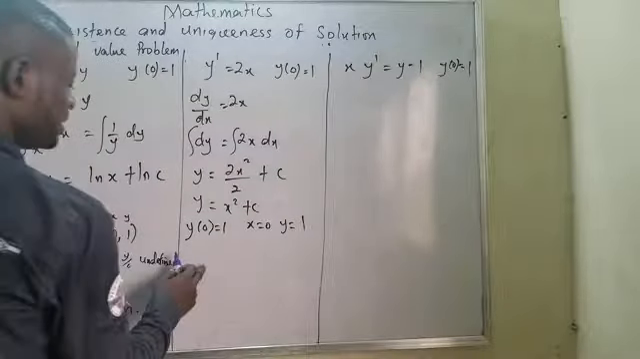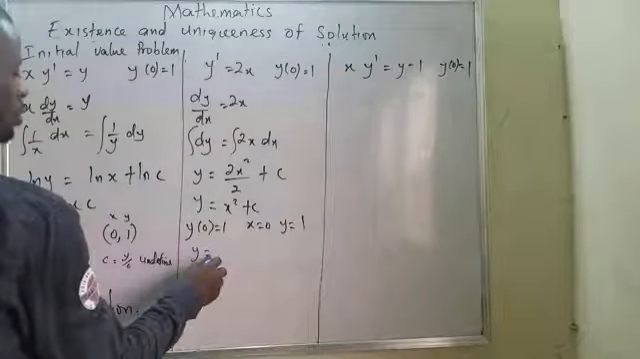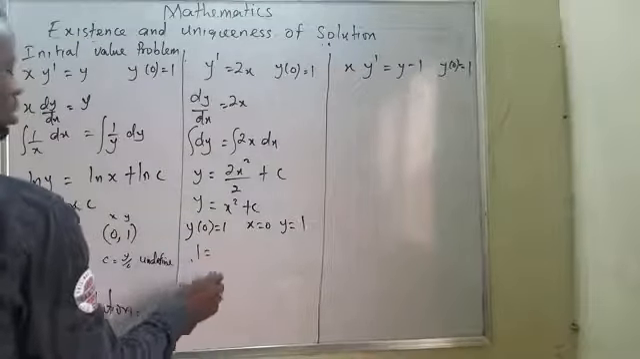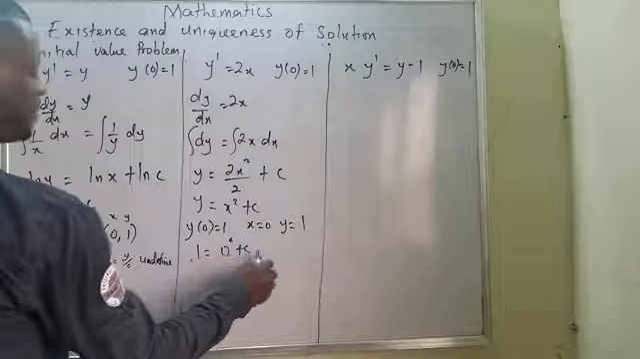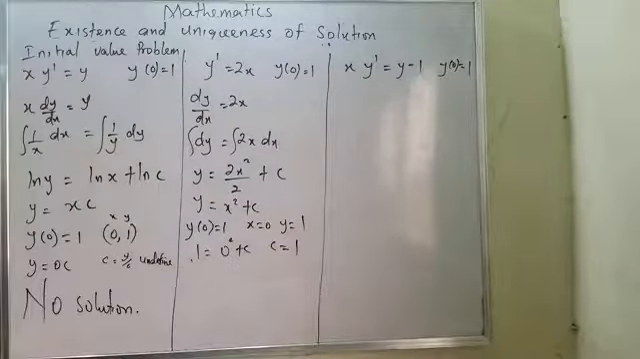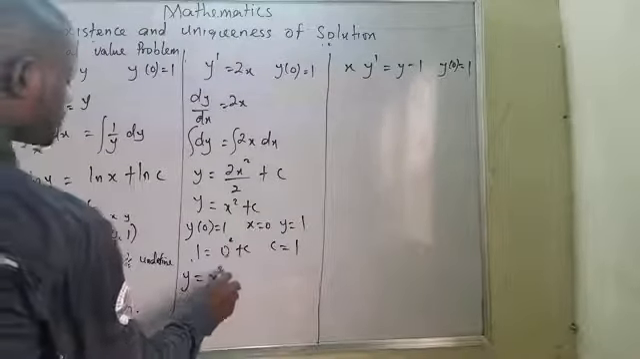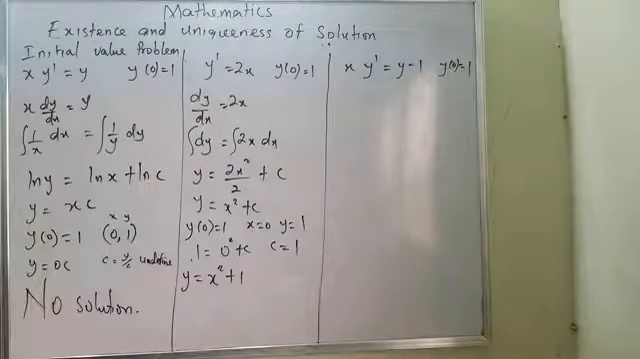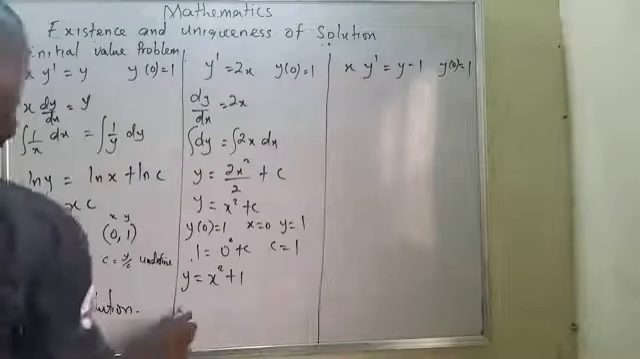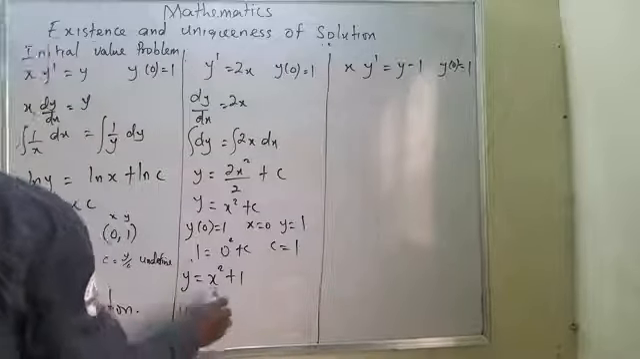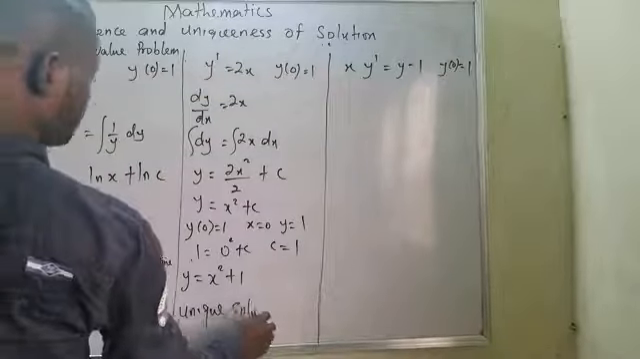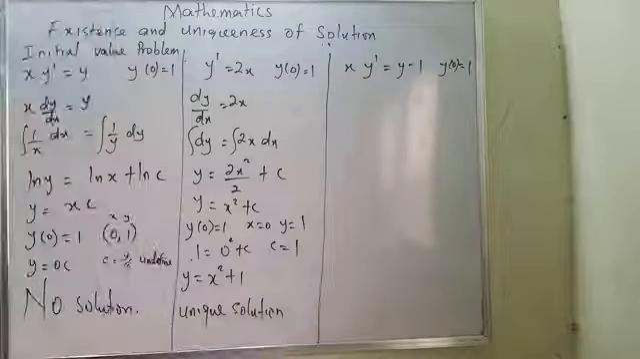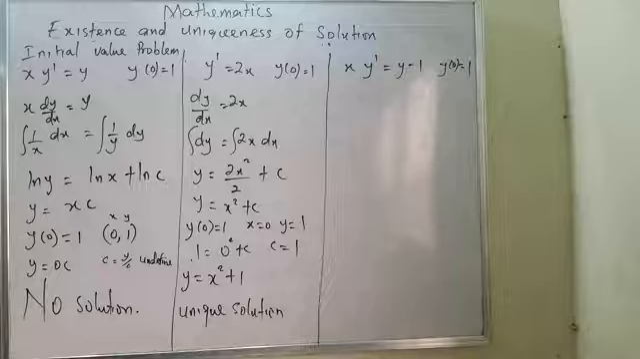With that statement, it means 1 equals 0 squared plus c. It means my c equals 1. Since my c equals 1, I can now say that y equals x squared plus 1. Now, since you have a very good equation, a very nice equation, you will now say a unique solution. Unique solution.